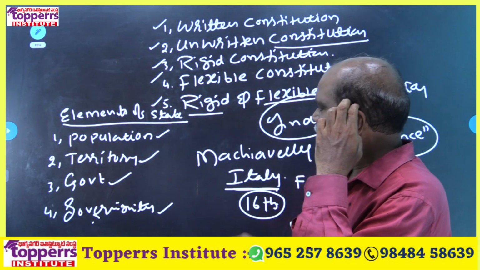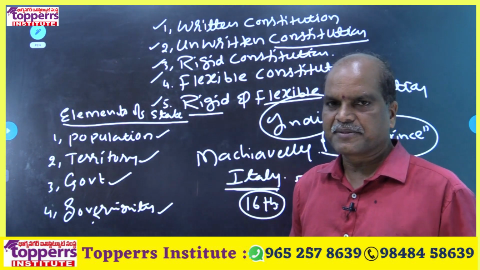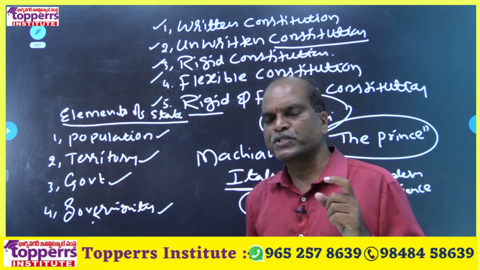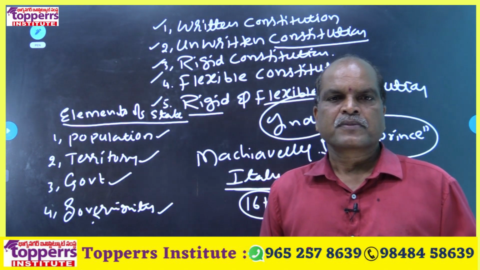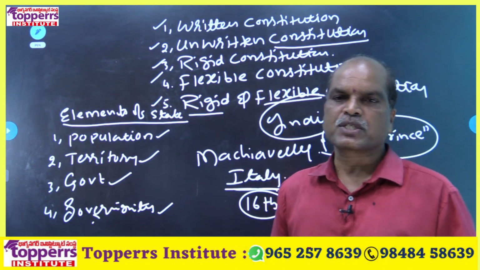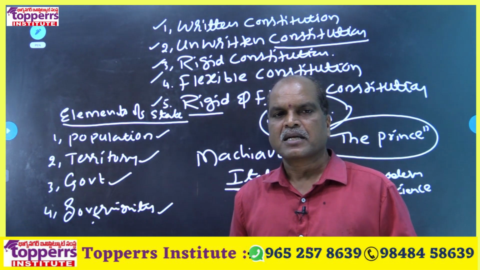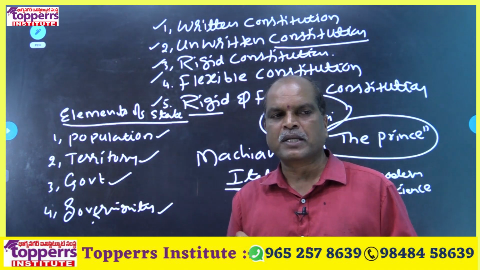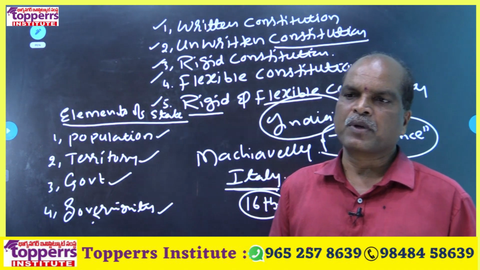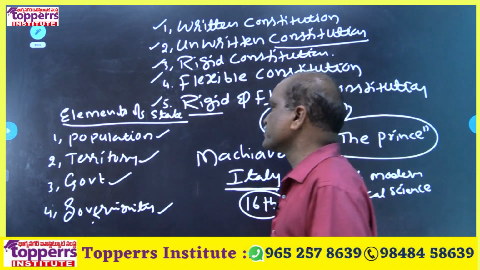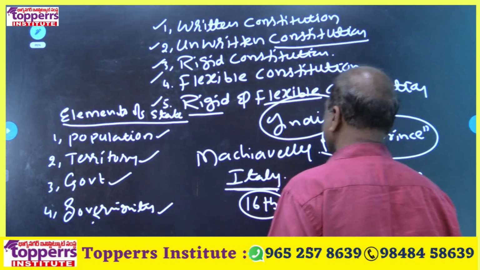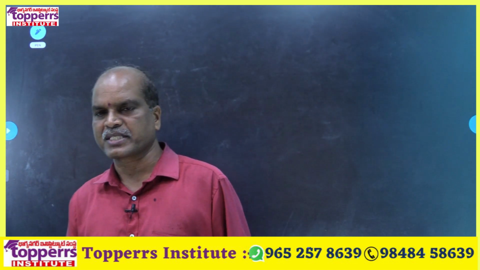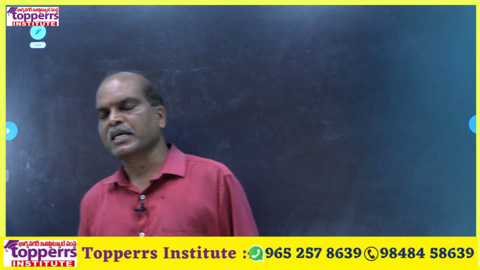So let us see the ideal population of a state. In each and every country, population is there. Some states have huge population, some states have less population. So altogether population is there. There are different opinions regarding an ideal population of a state among political philosophers.